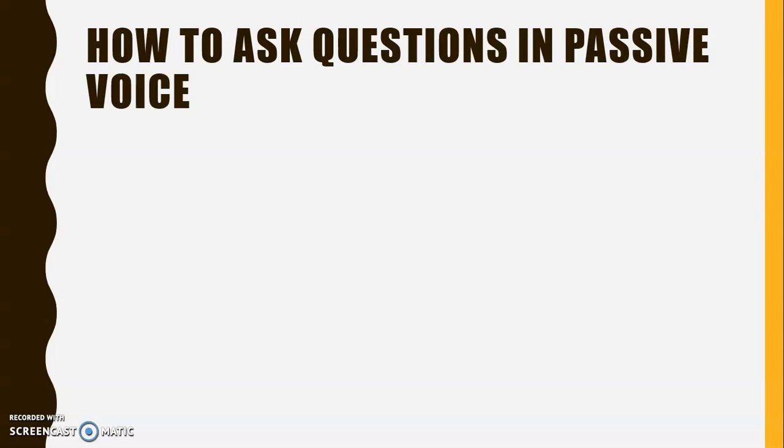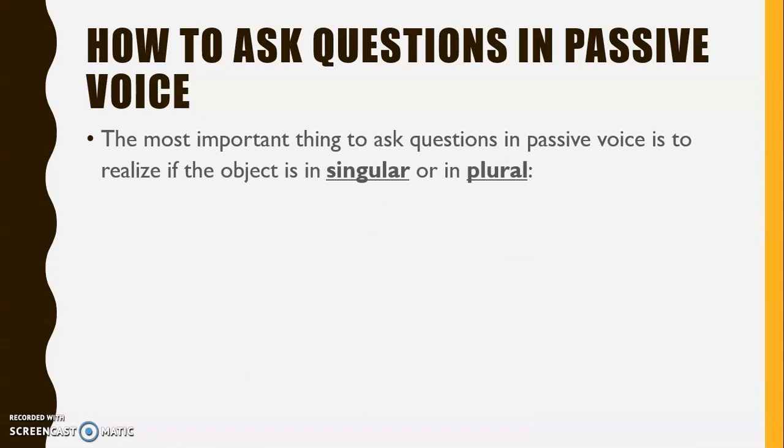So guys, how to ask questions in passive voice? This is a really easy way to do it. First of all, you have to focus on what kind of object you have: singular, meaning there is only one object, or plural, which means there is more than one object.